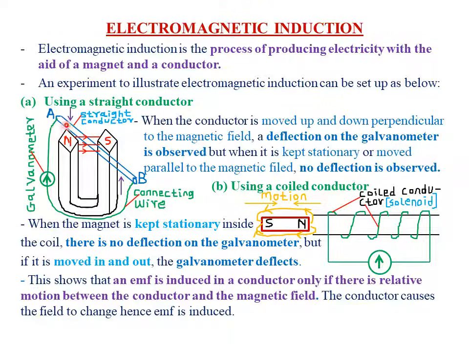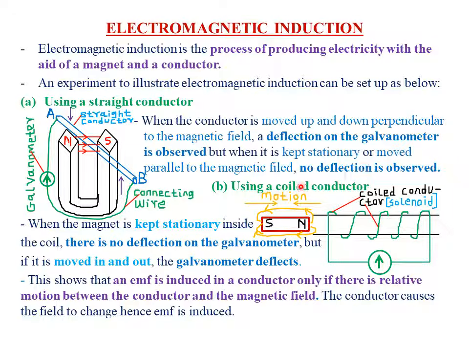So when you move the conductor parallel to the magnetic fields, or when you hold the conductor stationary, it means that that particular conductor is not cutting the magnetic field lines at an angle of 90, and therefore we do not expect any EMF or current to be induced, and that is why there won't be any deflection in the galvanometer observed. So when the straight conductor is kept stationary, or when it is moved parallel to the magnetic fields, it does not cut the magnetic field lines at an angle of 90, and therefore there will be no deflection observed in the galvanometer, showing that no current has been induced.